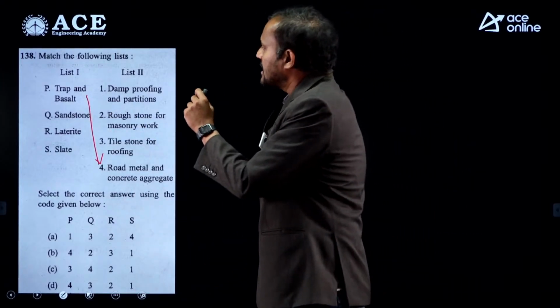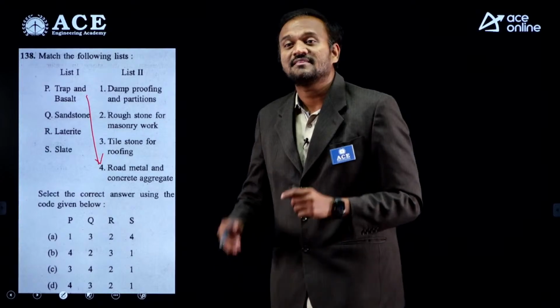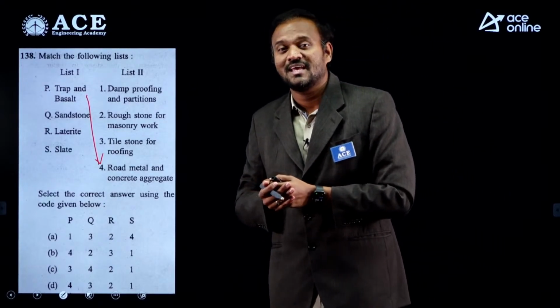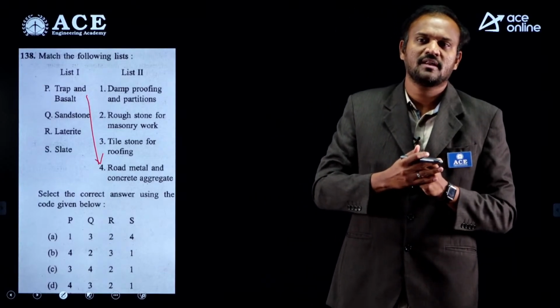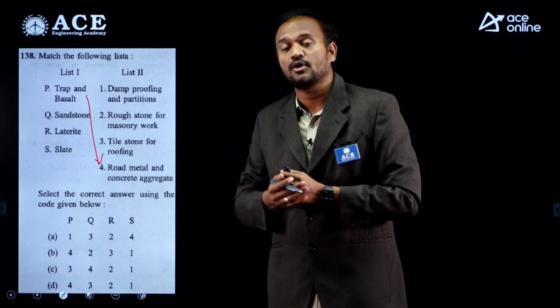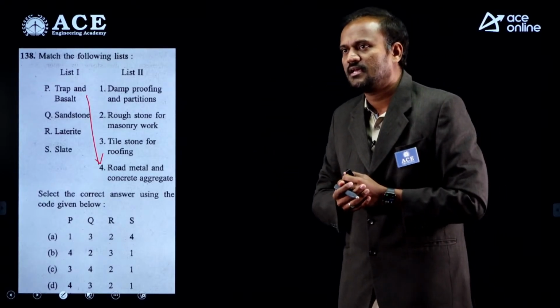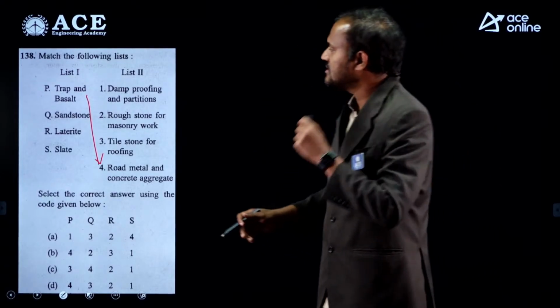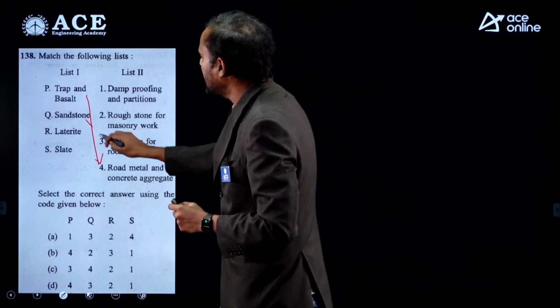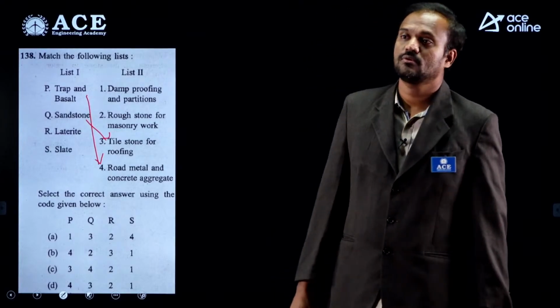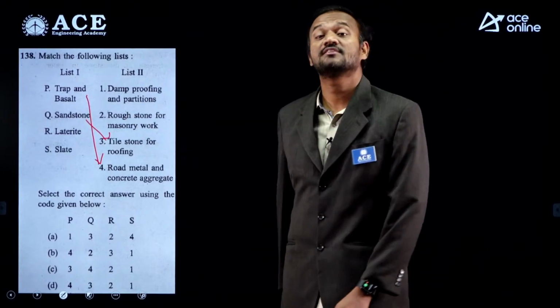Now where do we use sandstone? You must have observed in many constructions, we use it for cladding elements and roofing elements. So roof tiles or cladding tiles are made with sandstone. So tiles for roofing are made from sandstone.